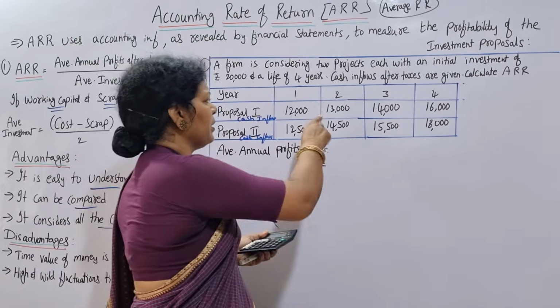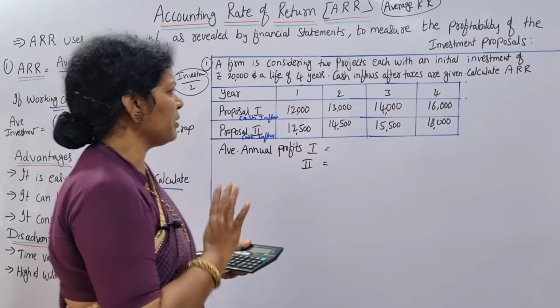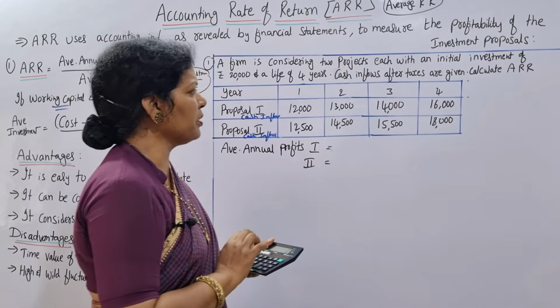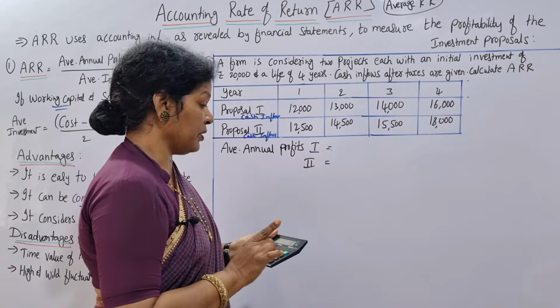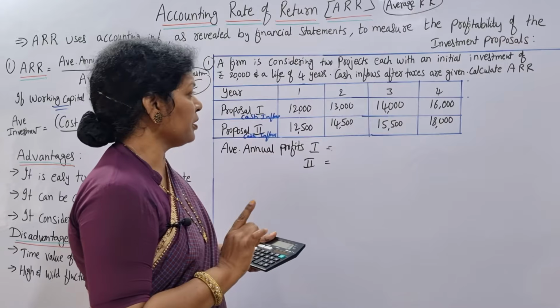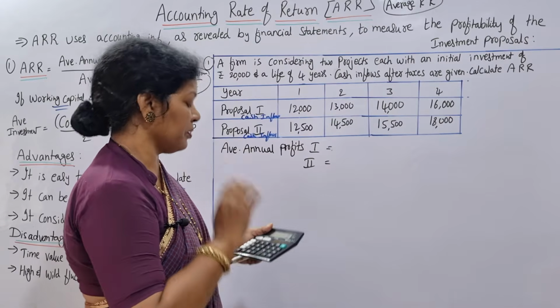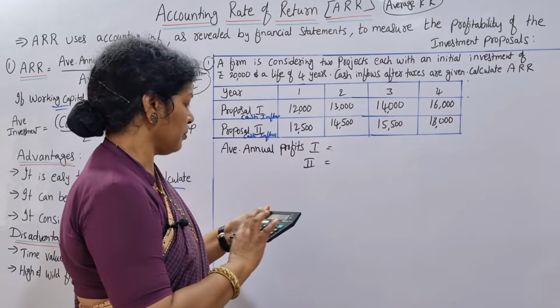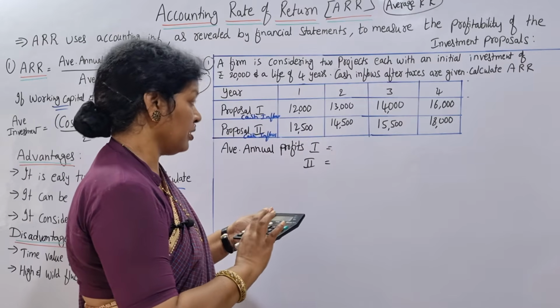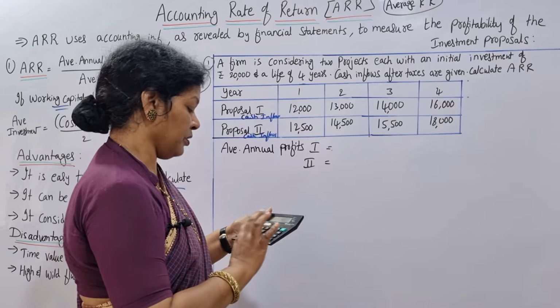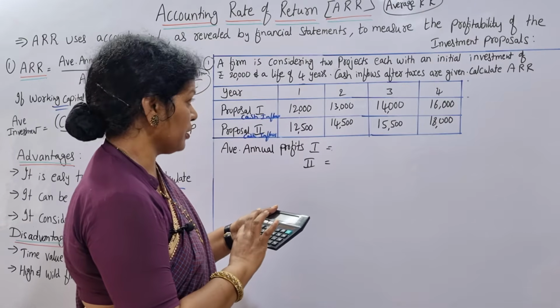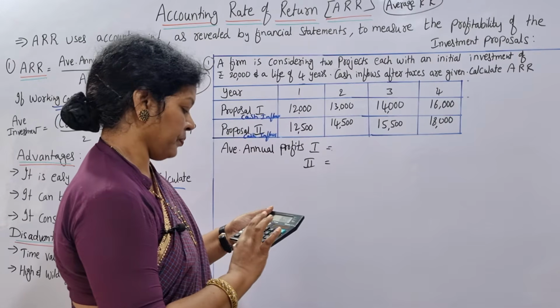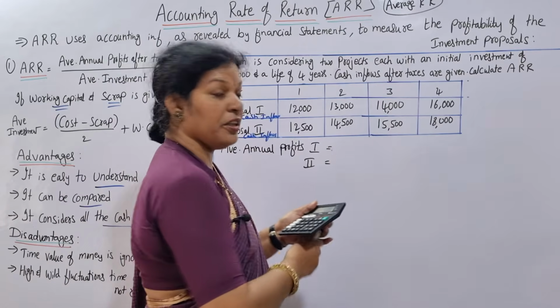Average means 12,000 plus 13,000 plus 14,000 plus 16,000. If we total up, I am getting here 55,000.